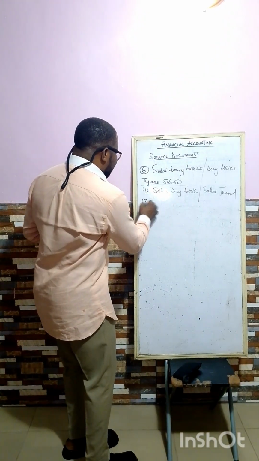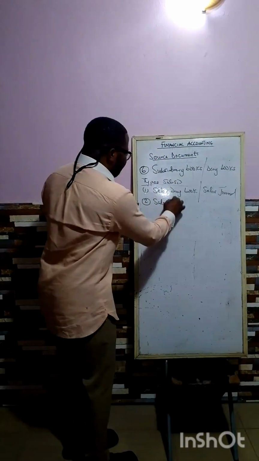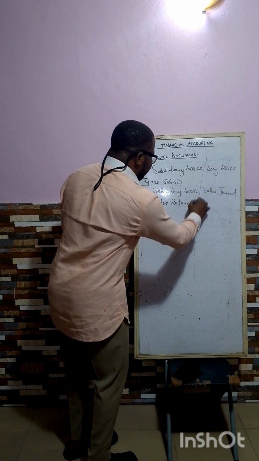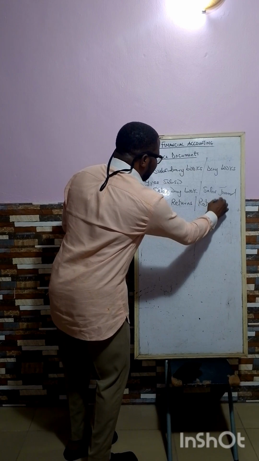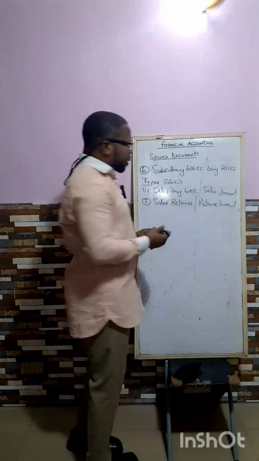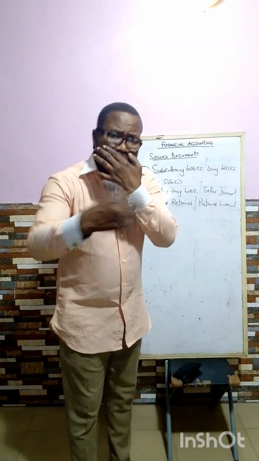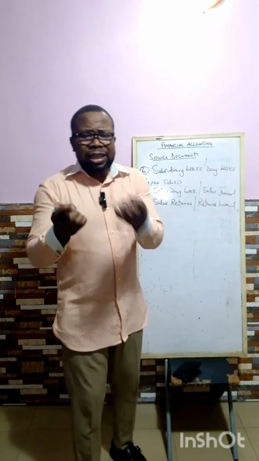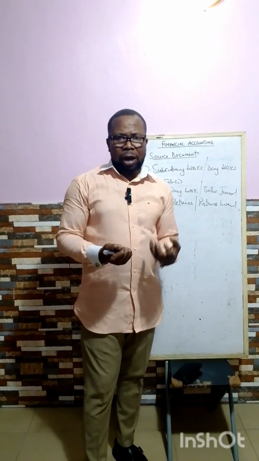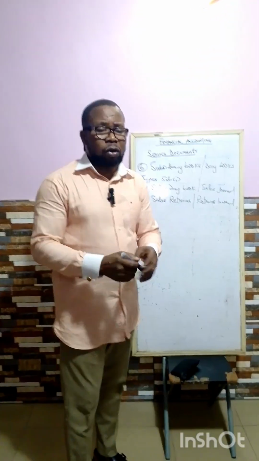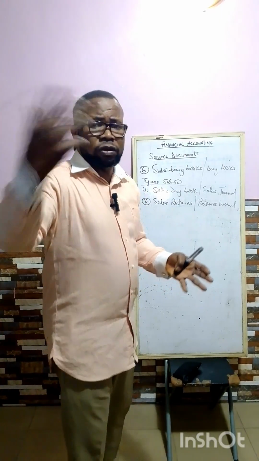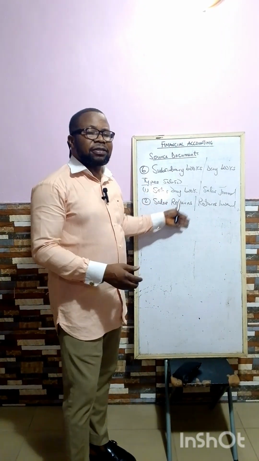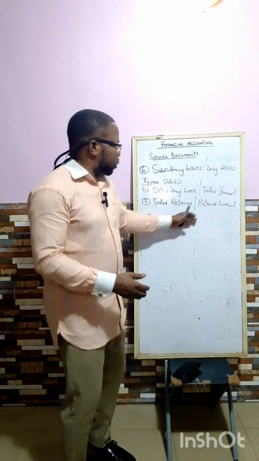Then number 2 ni à ń pè ní sales returns, or returns inwards. So sales return, ó ṣeé ṣe kí a ti tajà fún customer, fún buyer, tó yẹ pé àwọn kókó lè warrant kí buyer yẹn kó return ọjà yẹn padà sí ọ̀dọ̀ wa. That's why we call it sales return. All the returns made by the buyer into the business are recorded into the sales return book, or returns inward.